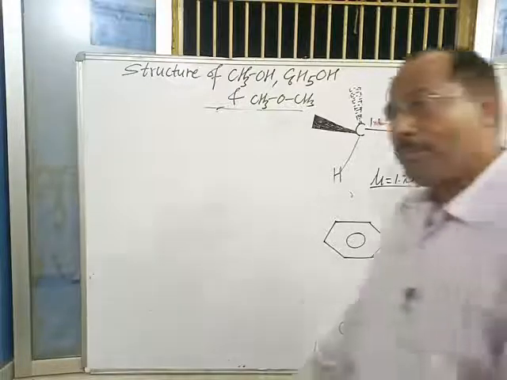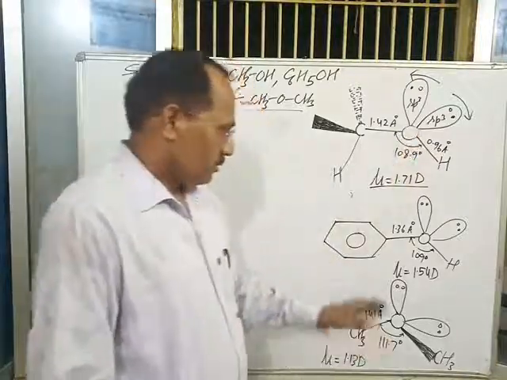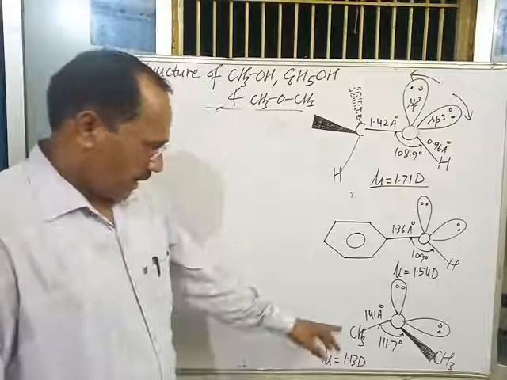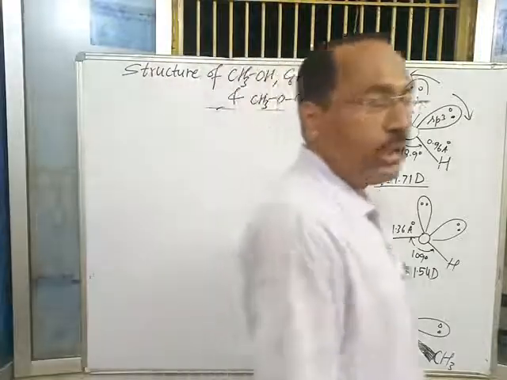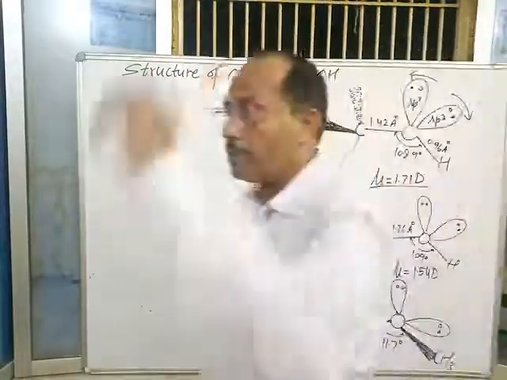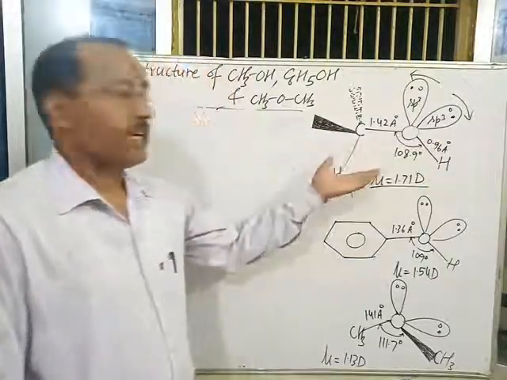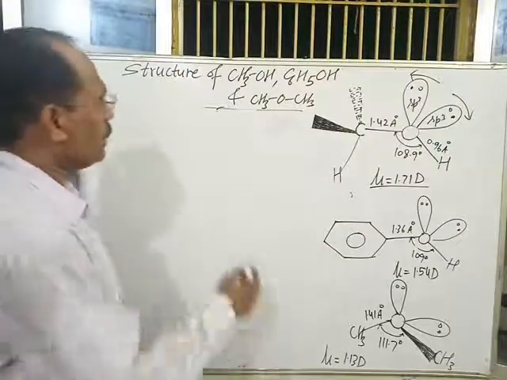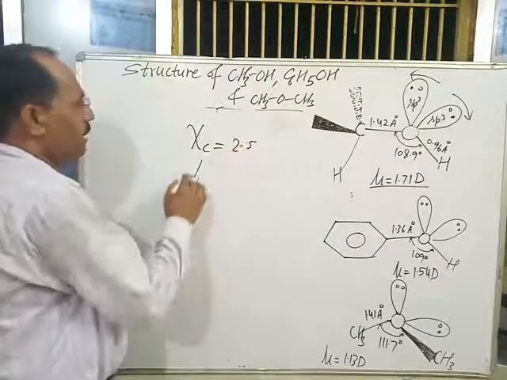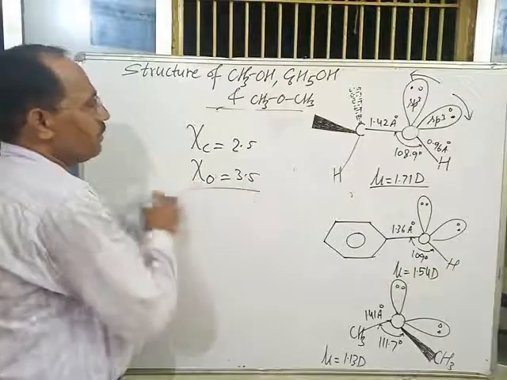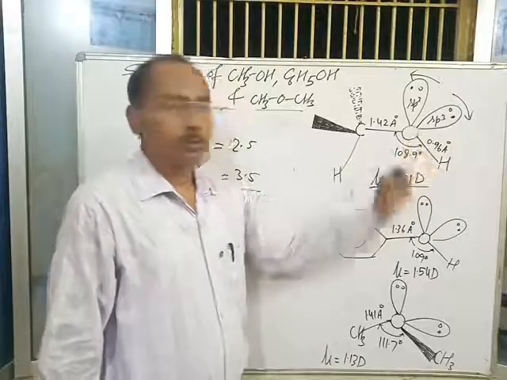Now, what about the polarity of alcohol, phenol and ethers? All are polar in nature. Means the OH bond in each case and the carbon oxygen bond are polar in nature. This is due to the electronegativity difference and their unsymmetrical structure. Electronegativity of oxygen is greater than the electronegativity of carbon. Electronegativity of carbon is 2.5, and that of oxygen is 3.5. Due to the electronegativity difference, this bond becomes polar, and this bond also becomes polar.